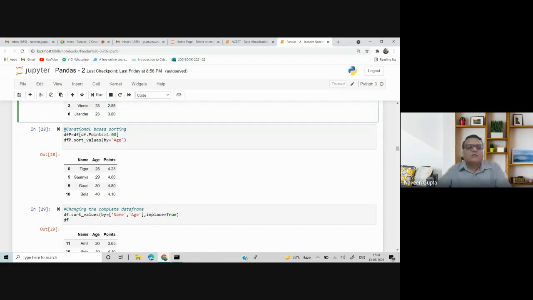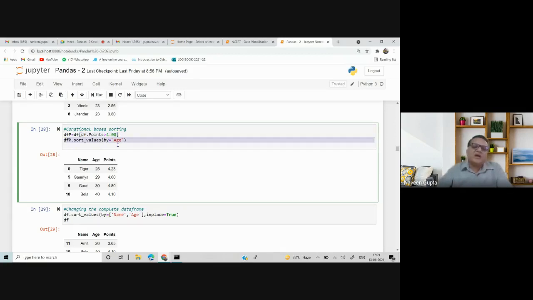Now, conditional based sorting. I have extracted the records of the students whose points are greater than 4, and then sorted the values. Again, I have combined two queries wherein I am filtering the data and then sorting it. So this is filter based sorting.